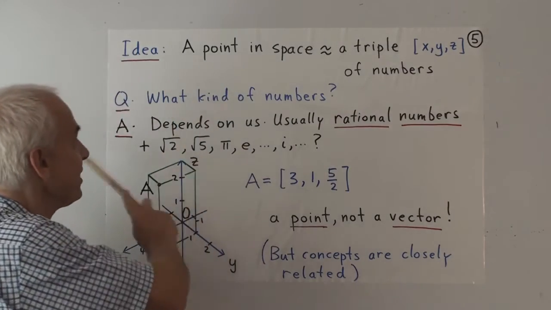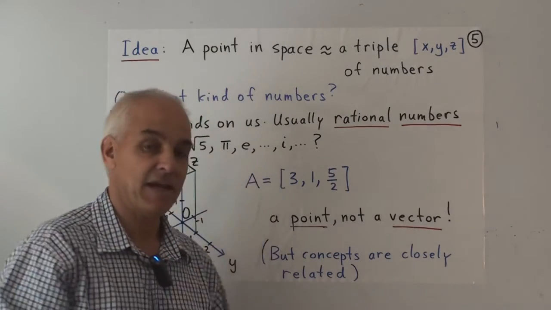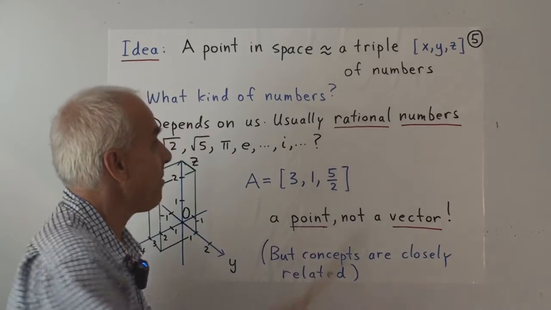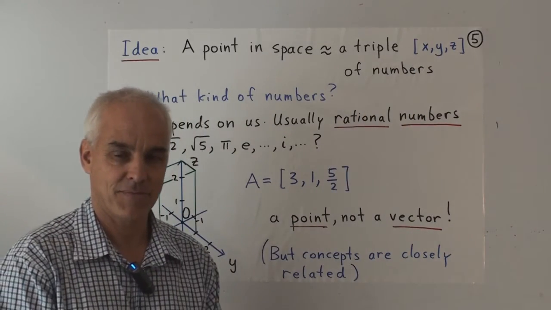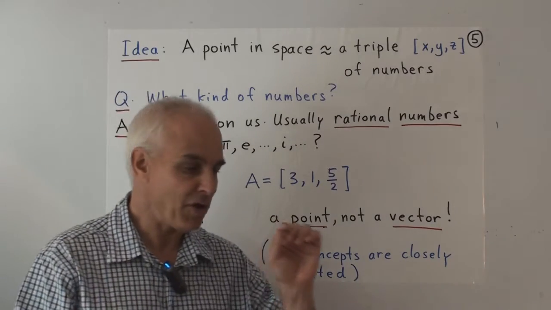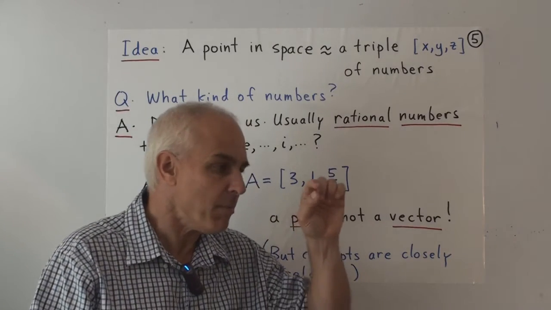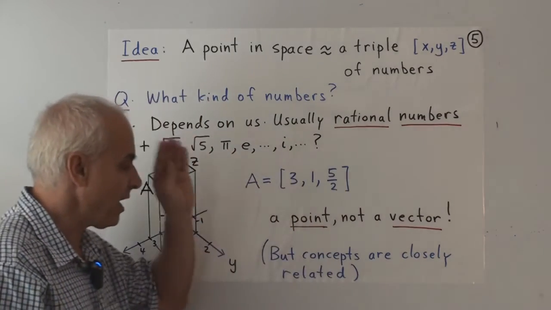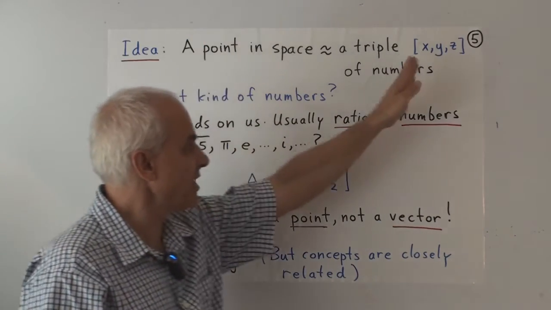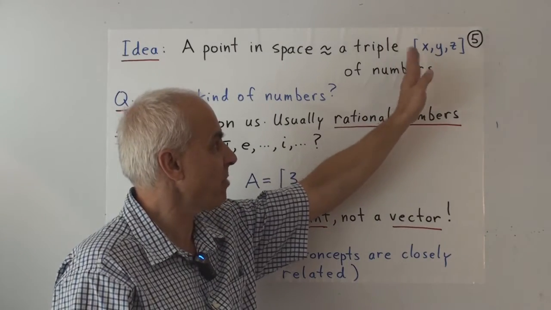The major idea is that a point in space is represented mathematically by a triple XYZ of numbers. We don't have to get philosophical and talk about what exactly we mean by that point there. For us, mathematically, we can just think in terms of defining a point in space as a triple of numbers.